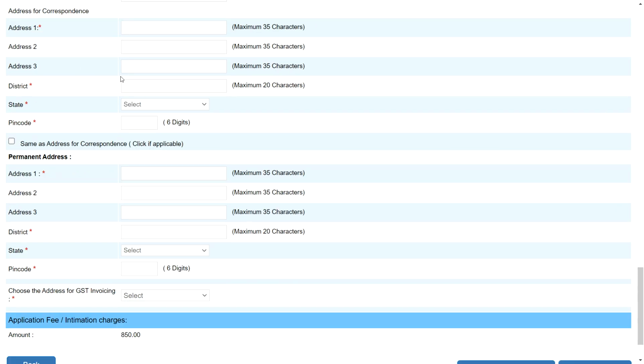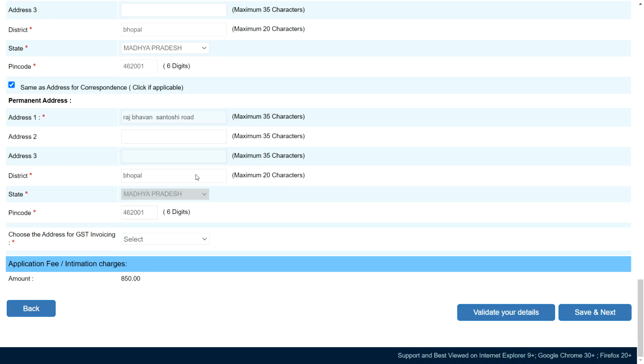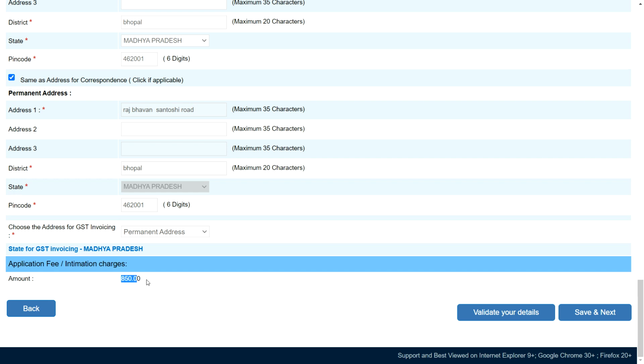Then address you need to type properly, address 1. Okay, and if the address where you are currently living is the same as your permanent address, then just click on this box. All the details will reflect here. Okay, then you will choose the address for GST invoicing. So you can select any address, and the amount is reflected here. If you are from general or EWS, then 850 rupees, and if you are from OBC, SC, ST, PWD, then 175 rupees. Like this amount is there. Already I showed you in the notification video. Just click on the save and next button.